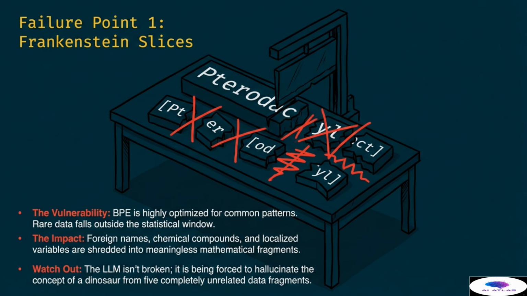When the model encounters these rare fragments, it has to work much harder to reconstruct the original concept, which often leads to errors in logic or factual accuracy. This is why models often struggle with very specific technical or cultural terms that were not frequent enough in the initial training data to be represented by a single, clean token. This fragmentation is a major hurdle for precision.